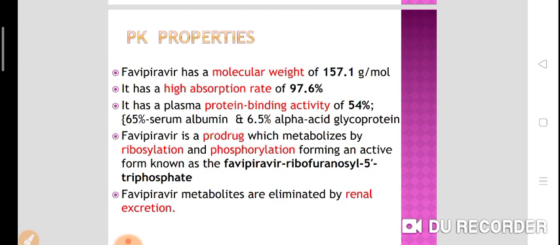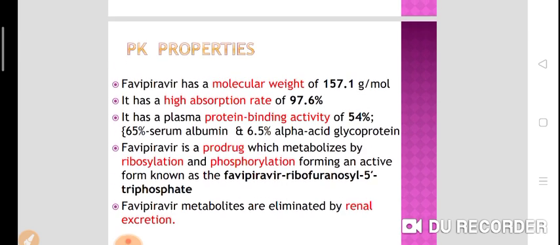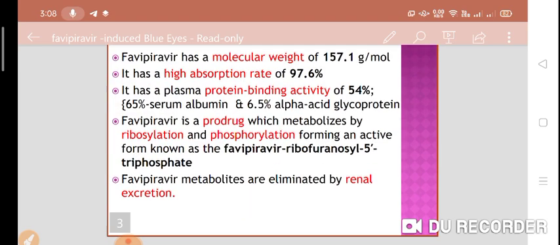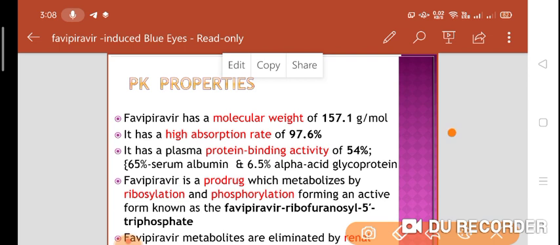So pharmacokinetic properties: favipiravir has a molecular weight of 157.1 gram per mole. Then it has a high absorption rate, as you can see, 97.6%. Then it has a plasma protein binding of 54%, out of which 65% gets bound to the serum albumin and 6.5% gets bound to the alpha acid glycoprotein. Now the important thing about this favipiravir is that it is a prodrug.